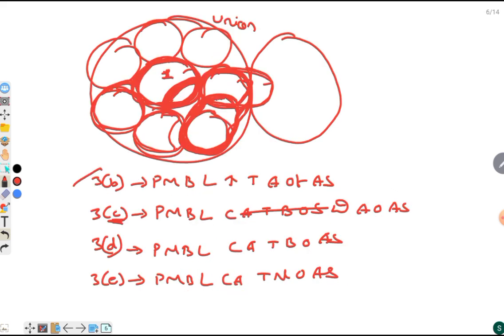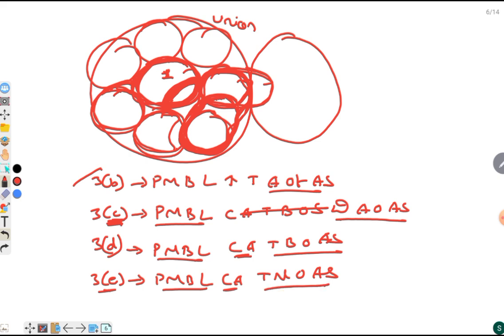Clause B says Parliament may by law increase the area of any state, clause C says Parliament may by law diminish the area of any state, clause D says Parliament may by law alter the boundaries of any state, and clause E says Parliament may by law alter the name of any state.